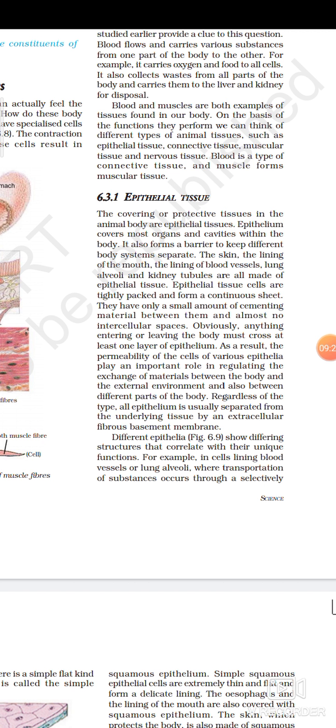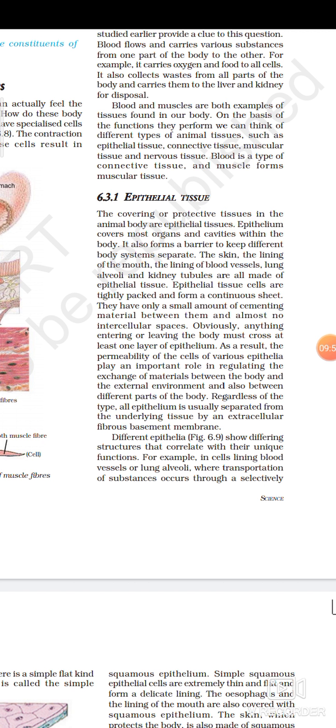Some epithelial tissues are responsible only for regulating the exchange of materials between the body and the external environment. And special epithelium also exchanges different substances between different parts of the body.